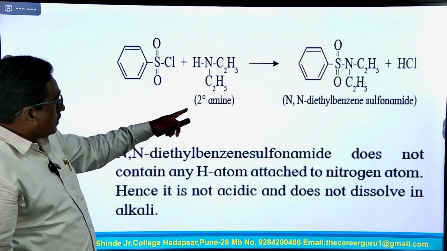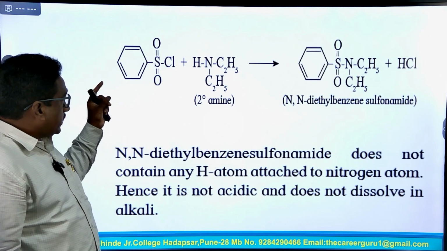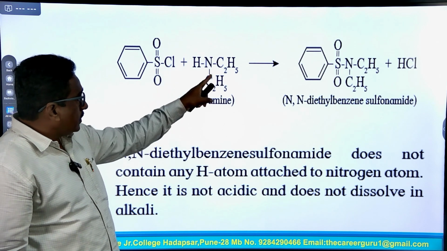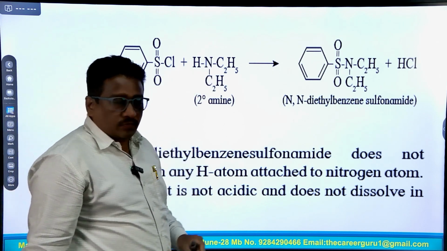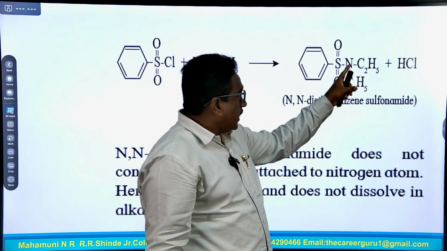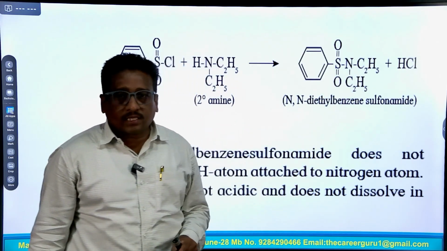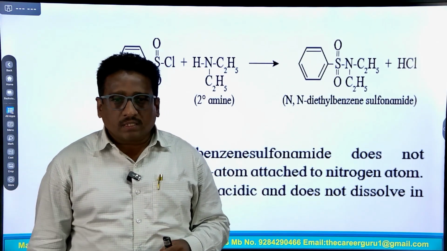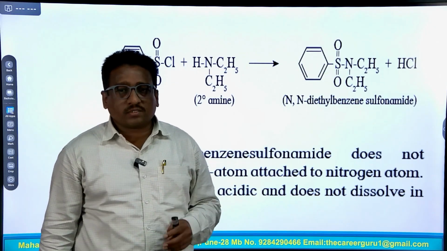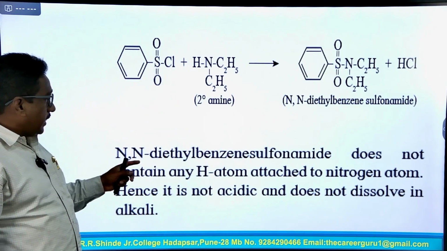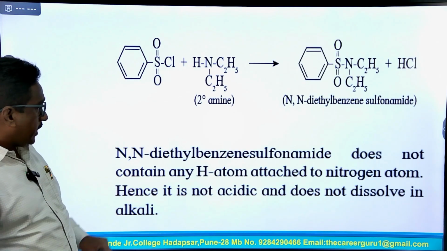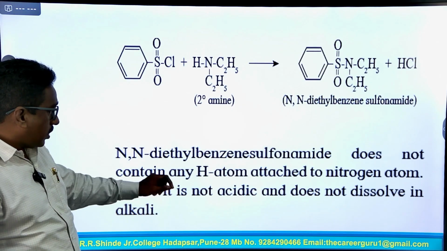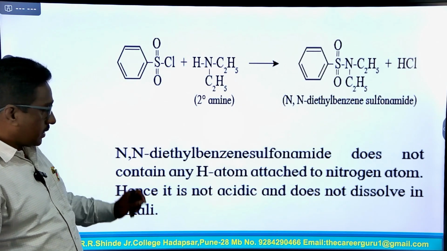Another example, when a secondary amine reacts with benzene sulfonyl chloride, one hydrogen and the chlorine atom are replaced, and the nitrogen atom attaches to the sulfur atom to form N,N-diethyl benzene sulfonamide. A sulfonamide has a similar structure to an amide molecule, hence they are called sulfonamides. But this N,N-diethyl benzene sulfonamide does not contain any hydrogen atom attached to the nitrogen atom, hence it is not acidic and does not dissolve in alkali.